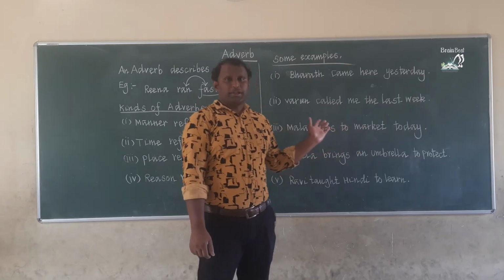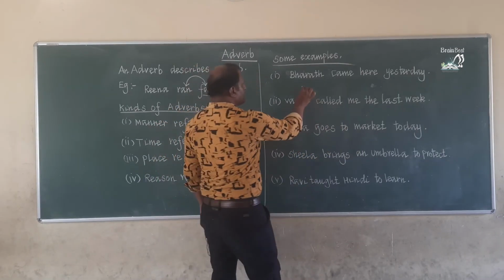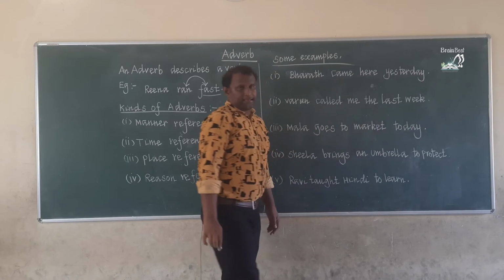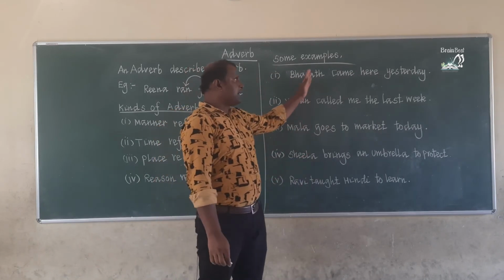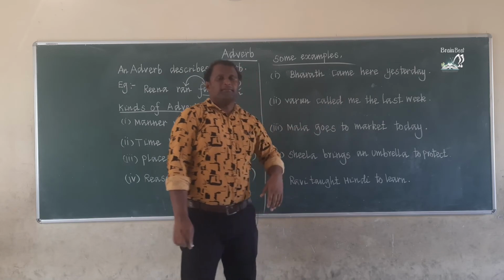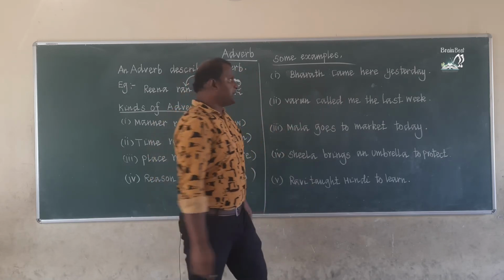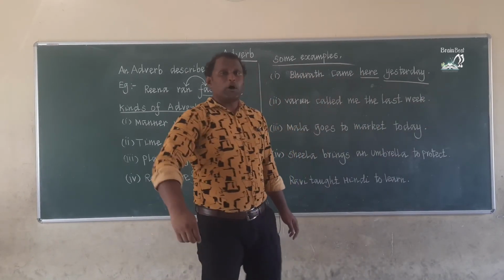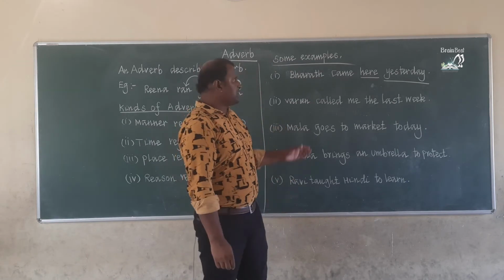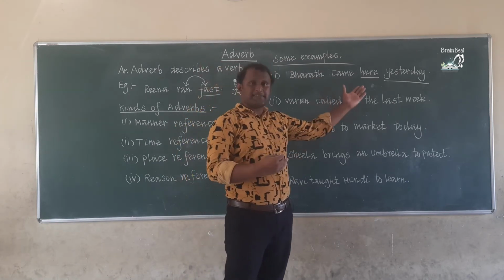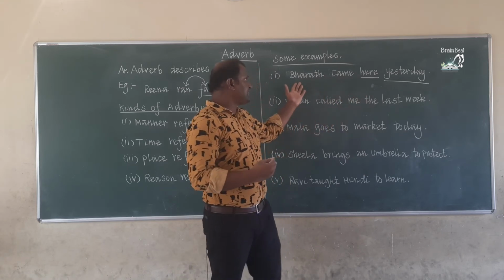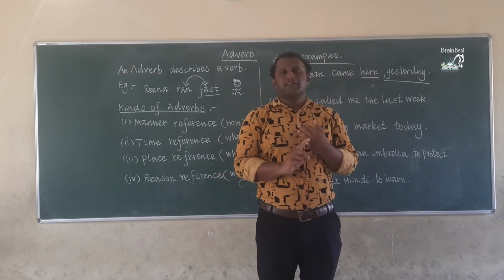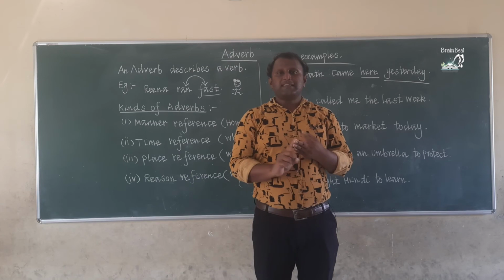Let us do some more examples, children. The first example is: Bharat came here yesterday. In this sentence, there are two adverbs: here and yesterday. And children, can you find what kind of adverb this is? Bharat came here yesterday. So there are four kinds: manner reference, time reference, place reference, and reason reference.